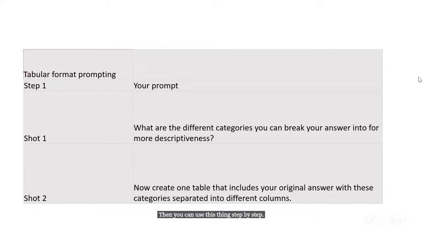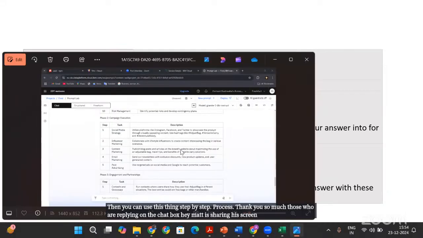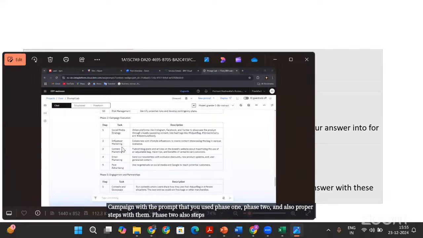Thank you so much to those who are replying in the chat box. Hemant is sharing his screen so that I can share more things. Oh, he has got a very good campaign with the prompt that he used. Phase 1, phase 2, and also proper steps with them. Phase 2 also has steps: social media strategy, influencer marketing, content marketing, email marketing, paid advertisement. And phase 3, engagement and partnership, contests and giveaways.